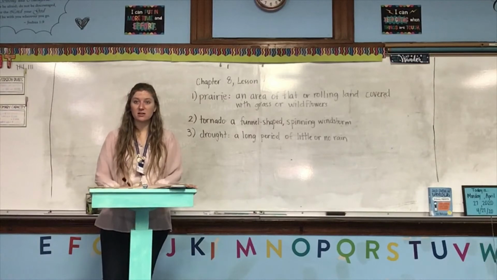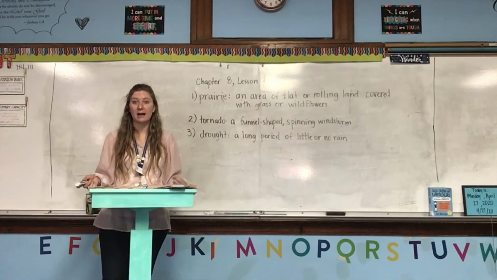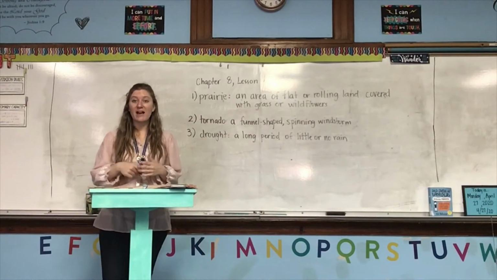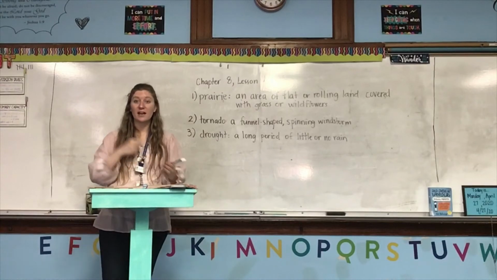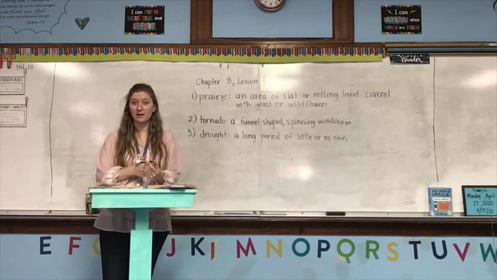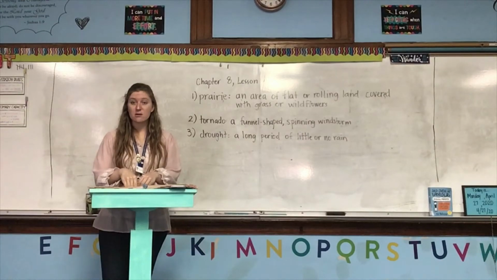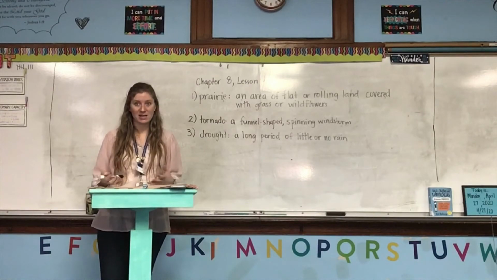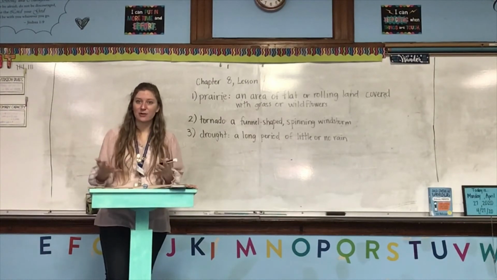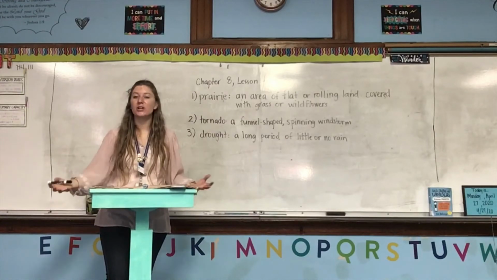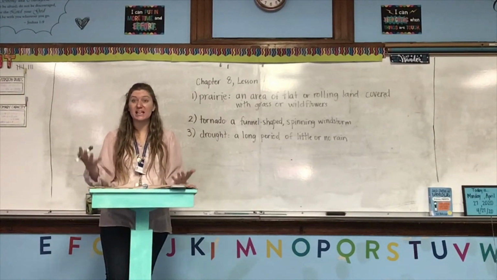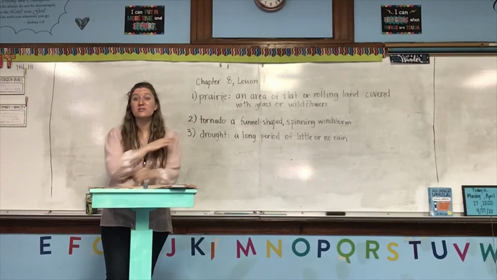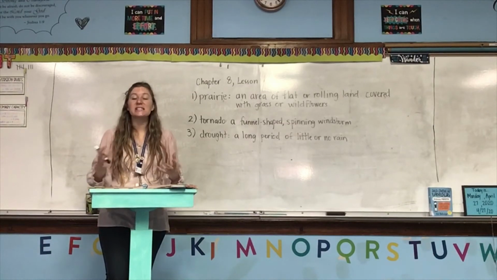Think about back in the 1930s. They did not have plumbing the way that we do now. So now farmers do need rain, but they also have the plumbing needed in order to bring water in, either from other bodies of water or from down under the ground, or from where they have stored it from other rainstorms. But back then they didn't have that technology, so they had to have rain. And if there was no rain, they couldn't water their crops. So if it hasn't rained for 10 years, think about what happened to all those crops. Crops start to die without water after a few days of not being watered. So imagine 10 years.